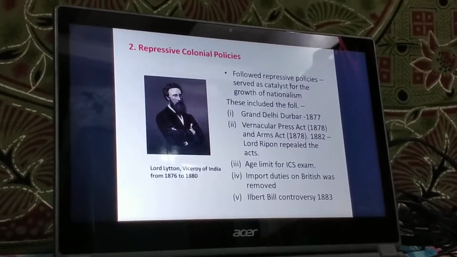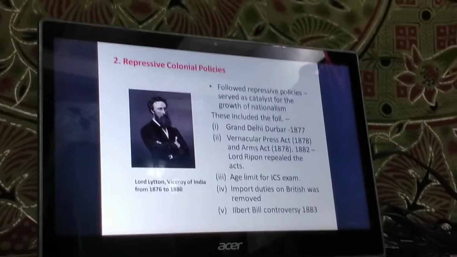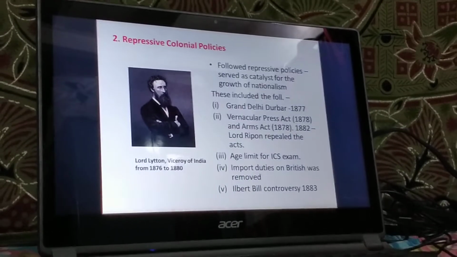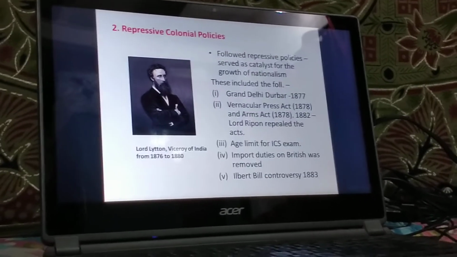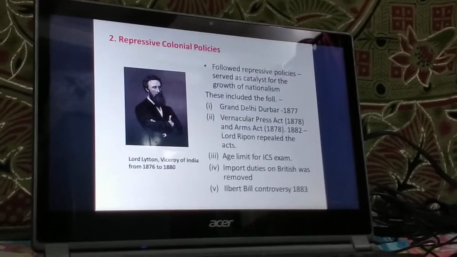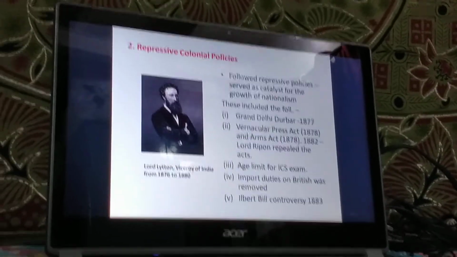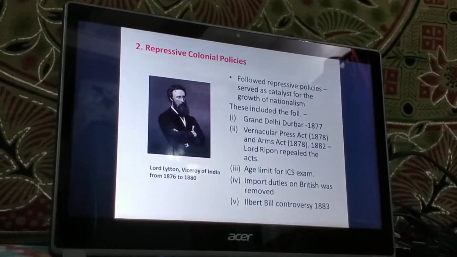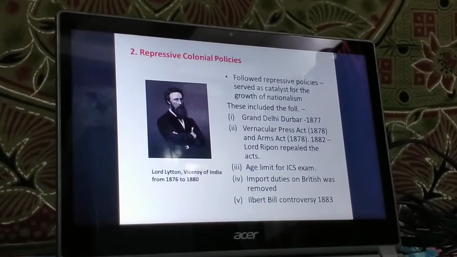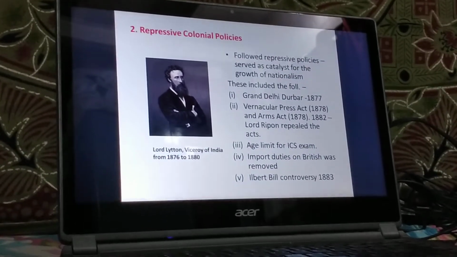Now, in his bill, he stated that the trial of British or European persons can be conducted by Indians. By this act, the British tried to introduce equality between British and Indian judges in India.